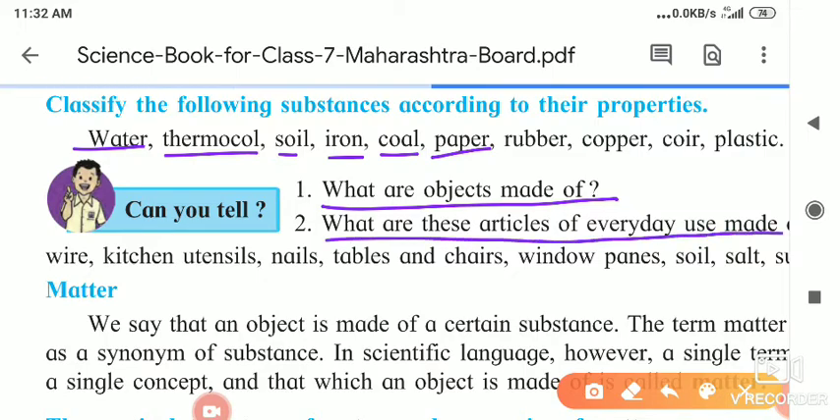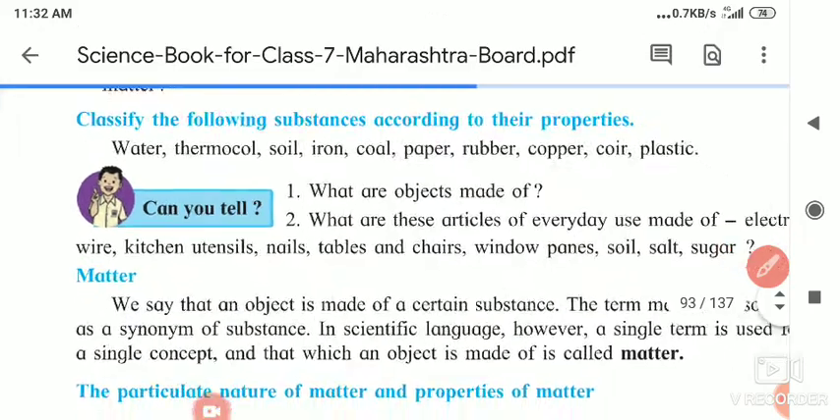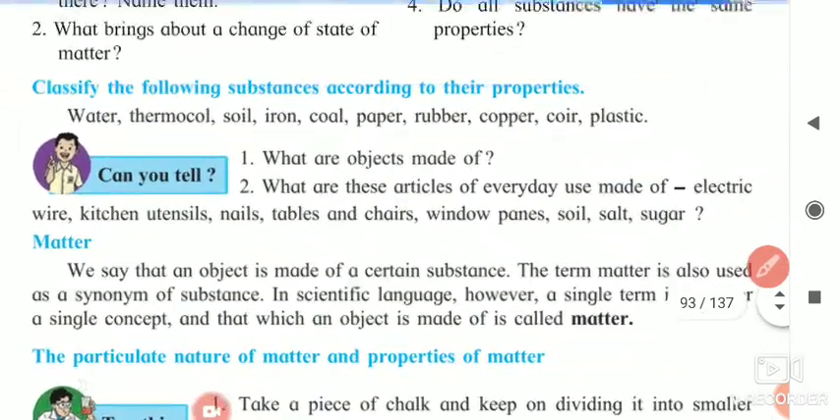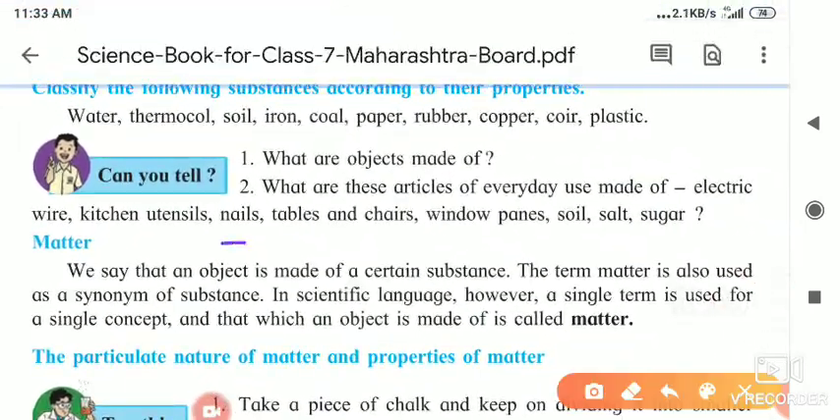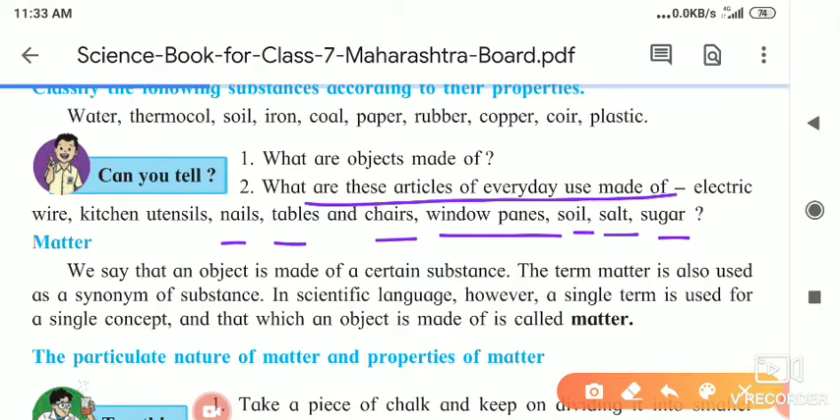What are these articles of everyday use made of: electrical wire, kitchen utensils, nails, table, chair, window panes, soil, salt, sugar? Electric wire is made up of aluminium or copper wire, and it is covered with rubber. Kitchen utensils are generally made up of steel, copper. Nails are a carbon compound.